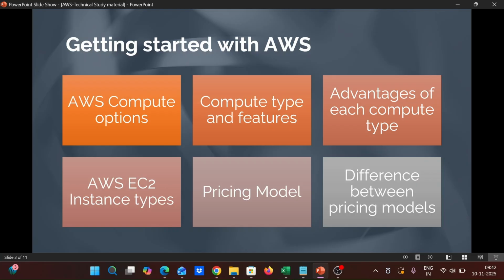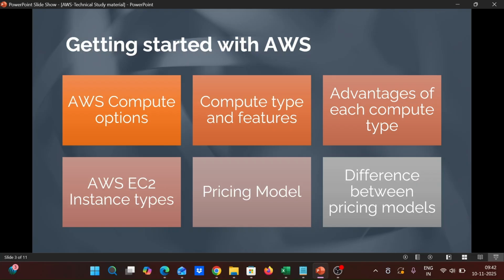In on demand, we use the instance when we don't have any long-term requirement. We pay only for the computing capacity we use, and it is flexible and easy to start and stop the instances as needed. Giving a commitment to AWS to use the instance for a specific period of time, like 1 year or 3 years, comes under savings plan.